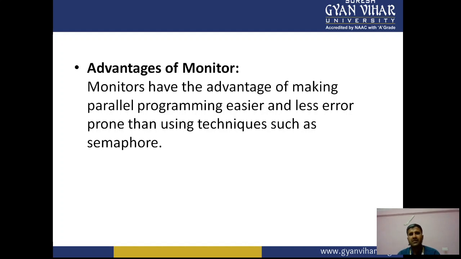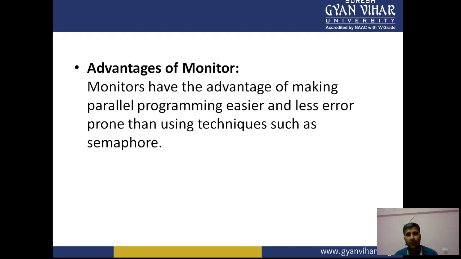Now let's discuss certain advantages of the monitor. Monitors have the advantage of making parallel programming easier and less error prone than using techniques such as semaphore.